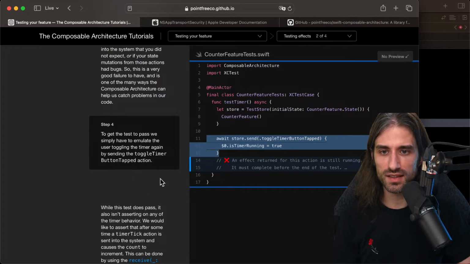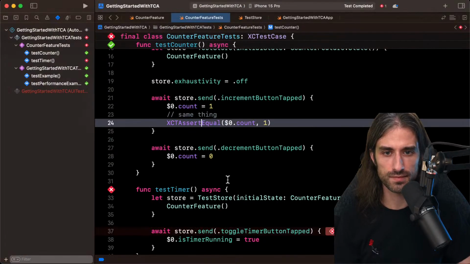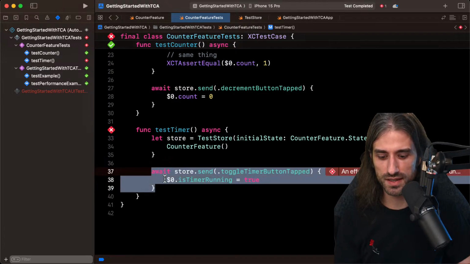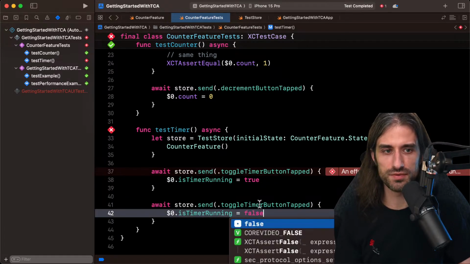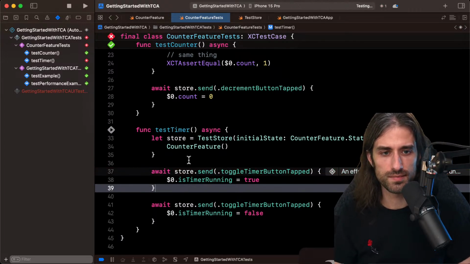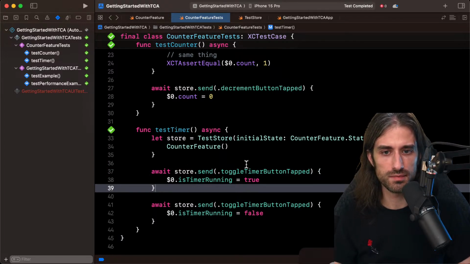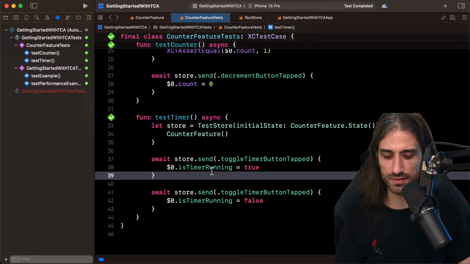So to get the test to pass, we simply have to emulate the user toggling the timer again by sending the toggle timer button tapped action again. So it's basically duplicate this. This time we expect it to be false. And so it should succeed because the effect has finished because we canceled it. Okay.